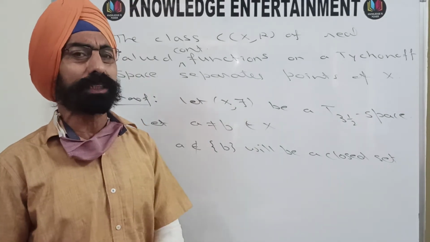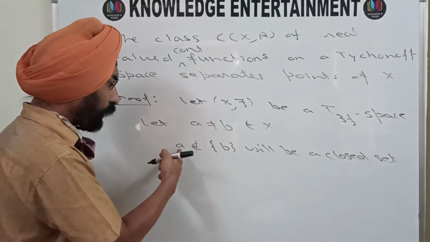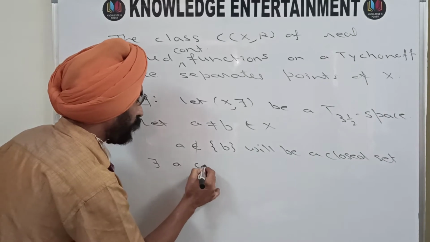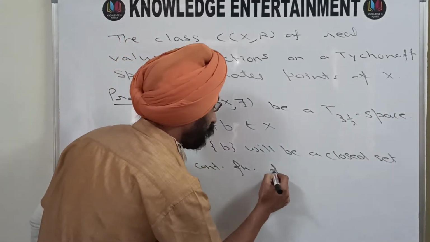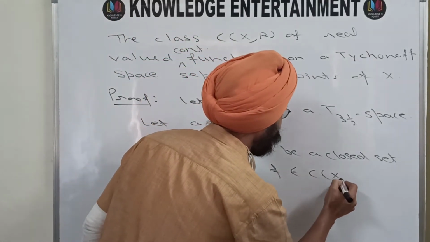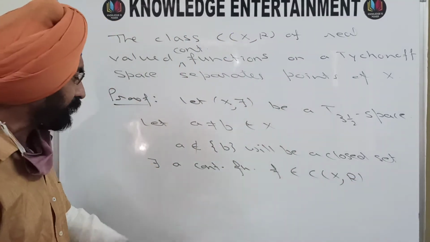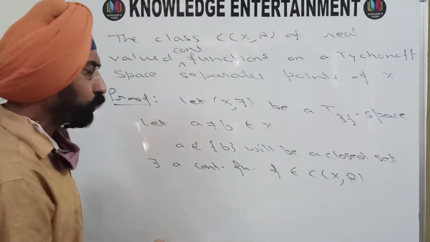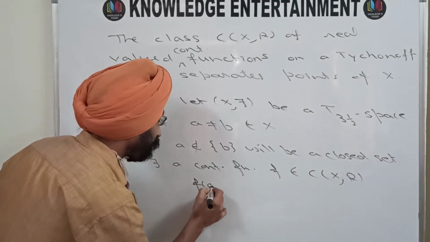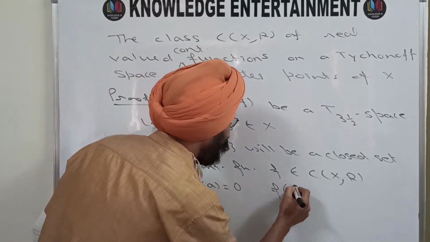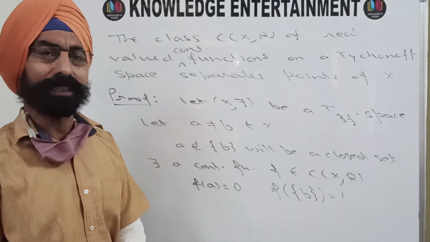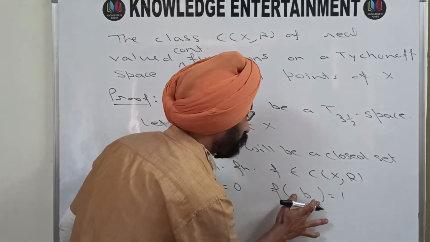In a completely regular space, if you have a closed set and a point a that does not belong to that closed set, then definitely there exists a continuous function f. And this continuous function f will belong to this class, the class of continuous functions on a Tikhonov space. This continuous function will separate the singleton set {b} and the point a. That means f(a) will be 0 and f of every point of the closed set will be 1. But in this closed set there is only 1 point, so f(b) is equal to 1.